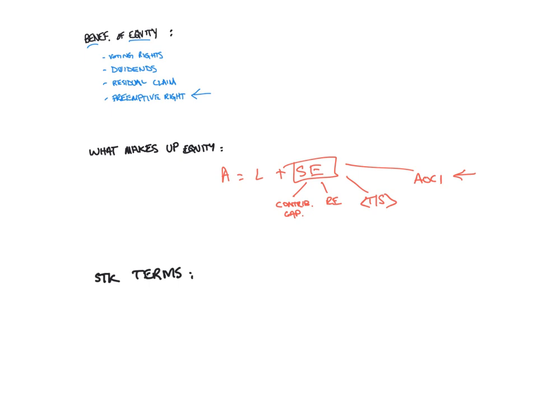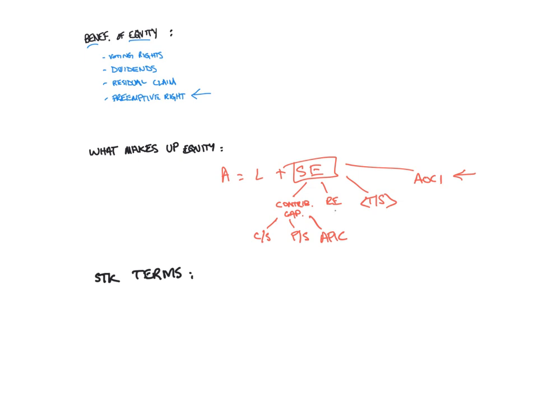Contributed capital represents contributions of capital from investors. Namely, it includes common stock, which we've utilized throughout the semester. It includes preferred stock, which is a particular type or denotation of stock, which we'll talk about in subsequent videos. And it can include additional paid-in capital, which we often refer to as APIC. Now, we'll talk about that account as we start to build upon concepts in this chapter, but additional paid-in capital is basically the excess of the capital contribution above what we call par value.